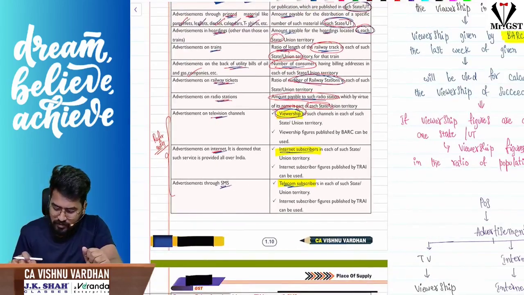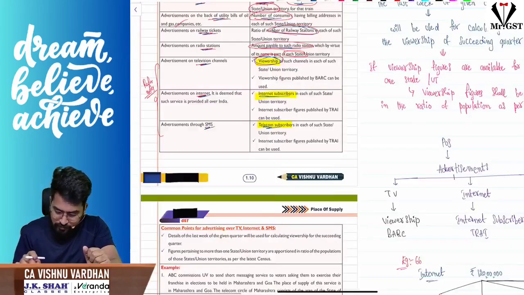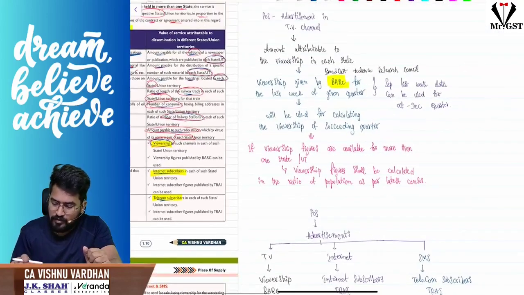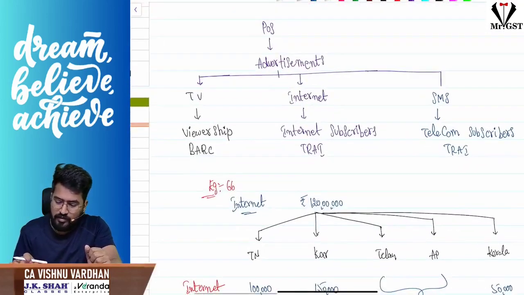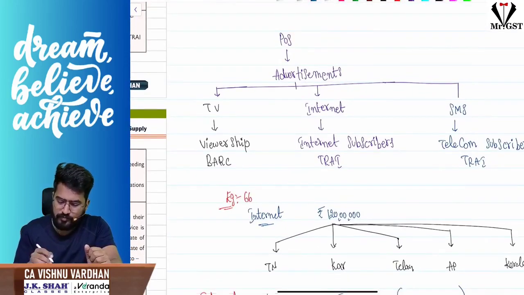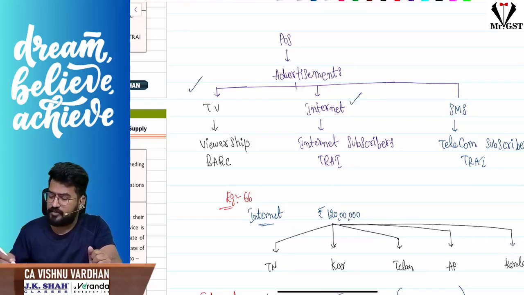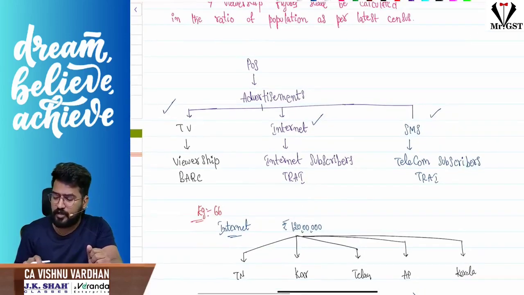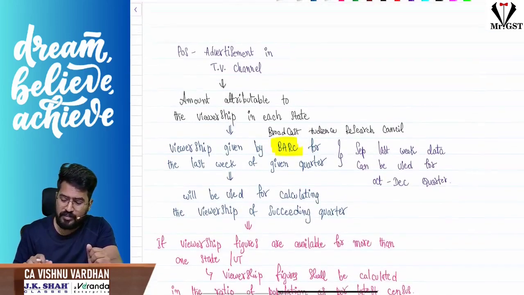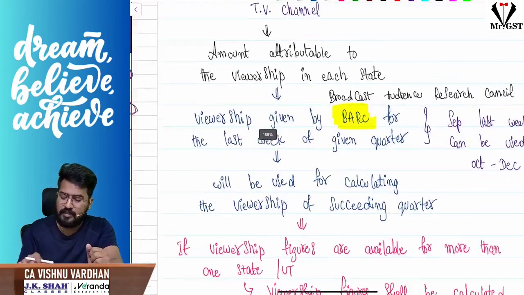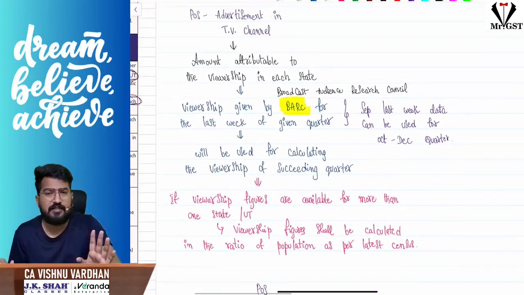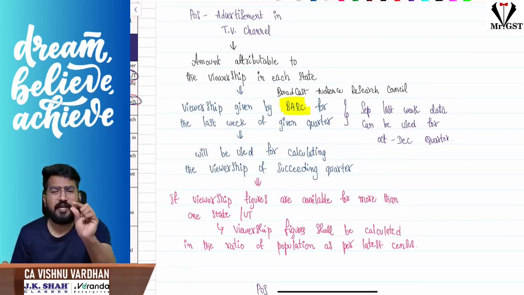Here, one interesting thing for all these three things, the common point is, sir, understand, if you are going through TV viewership, TV viewership is published by BARC. Internet, TRAI, internet subscribers. SMS, telecom subscribers, TRAI again. Sir, how will they do this? Now, see, in all the three cases, the information is published on a weekly basis. On a weekly basis, you are calculating place of supply for any particular transaction falling in this particular period.